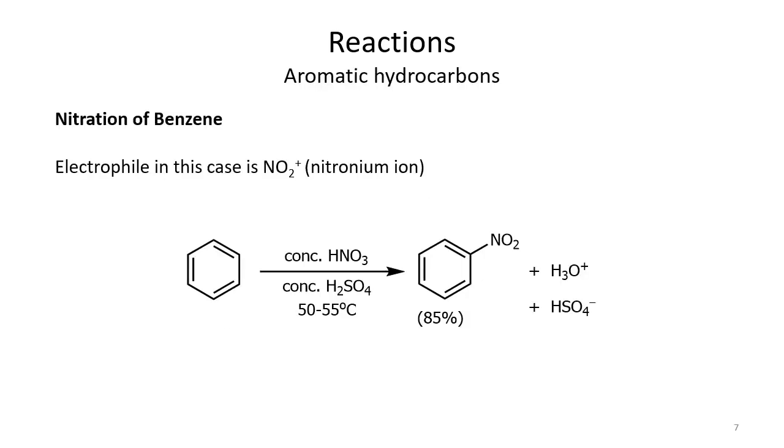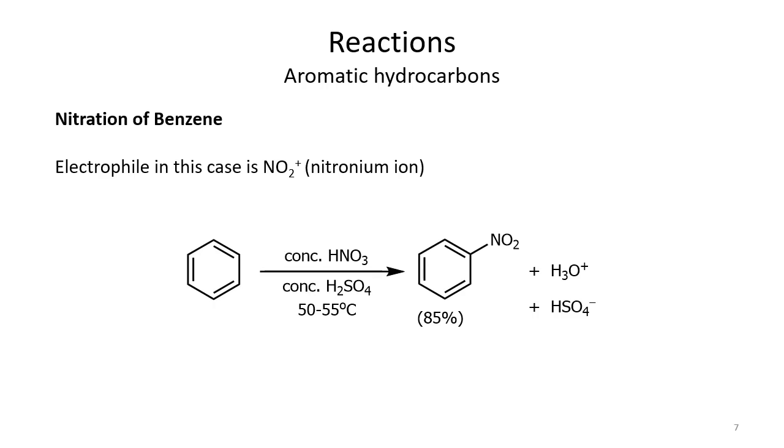Okay, let's talk about the nitration of benzene. The reactant used in this case is a mixture of nitric acid and sulfuric acid, and the reaction conditions are not that high, a temperature around 50 to 55 degrees Celsius is used, and the product is formed in a good yield, almost 85% here. So we can get nitration here.